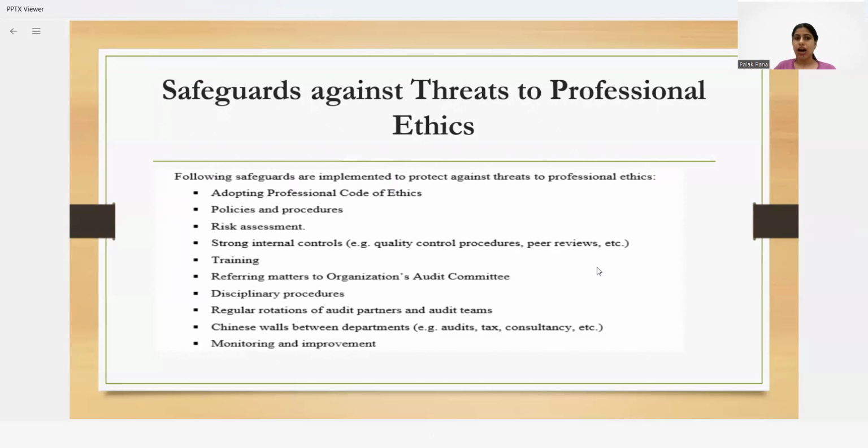And again, we can create separate teams, and review the work done by our team by maybe some external reviewer. These could be the possibilities to safeguard against it, and the maximum safeguard will be to reject the assignment.